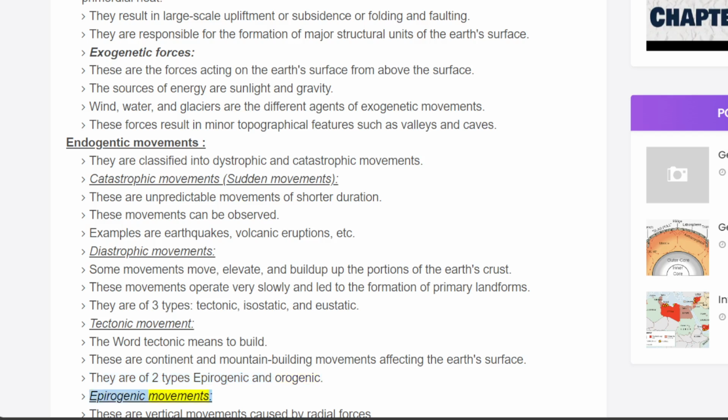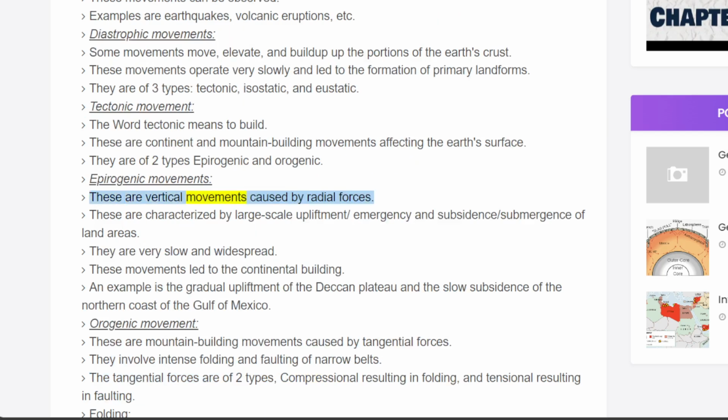Epirogenic movements. These are vertical movements caused by radial forces. These are characterized by large-scale upliftment (emergence) and subsidence (submergence) of land areas. They are very slow and widespread. These movements lead to continental building. An example is the gradual upliftment of the Deccan Plateau and the slow subsidence of the northern coast of the Gulf of Mexico.